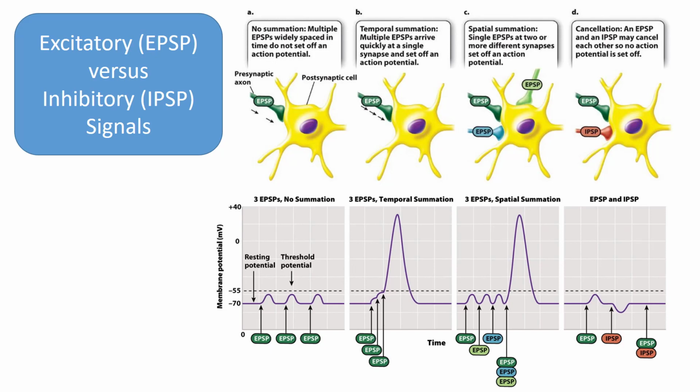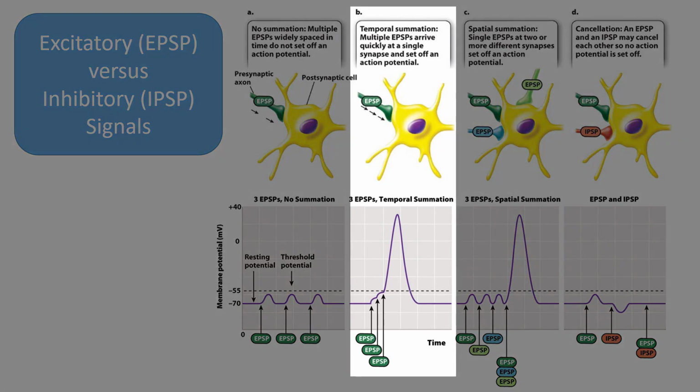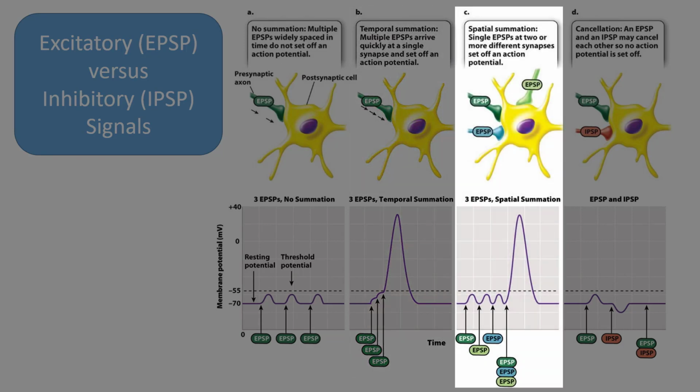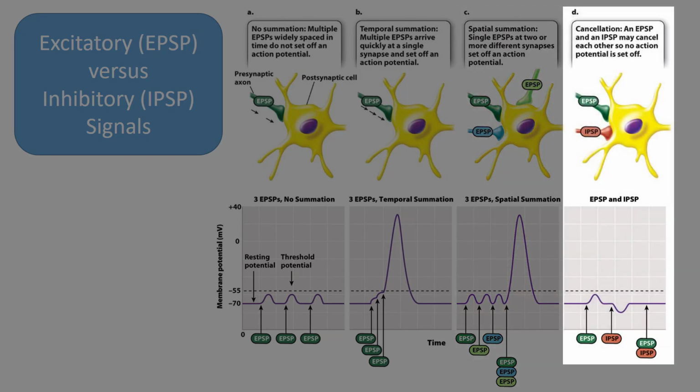EPSPs and IPSPs can be summed over both time and space. When summed over time, temporal summation, the frequency of synaptic stimuli determines whether the postsynaptic cell fires an action potential. When summed over space, the number of synaptic stimuli received from different regions of the postsynaptic cell's dendrites determines if the cell fires an action potential. Sometimes excitatory and inhibitory signals may cancel each other out. Temporal and spatial summation of EPSPs and IPSPs are the fundamental forms of information processing carried out by the nervous system.